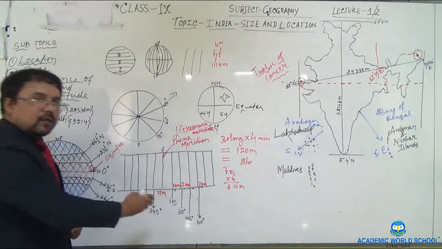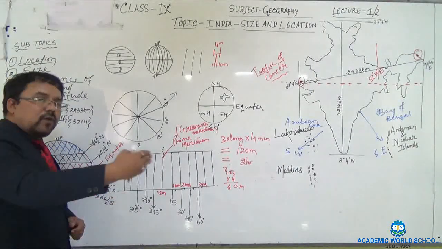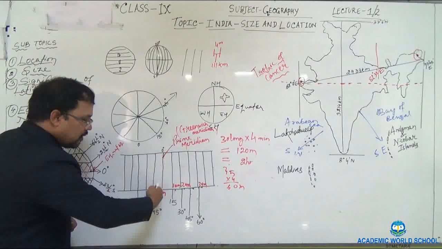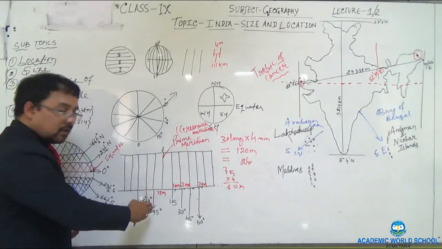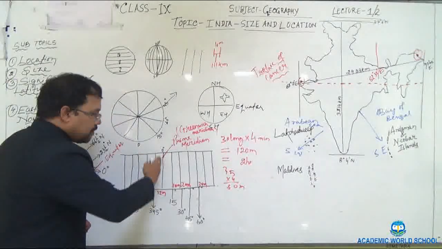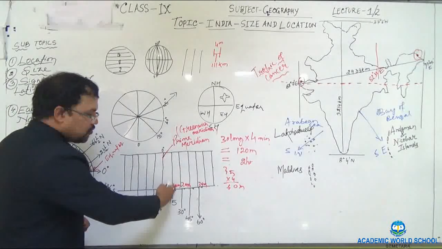So if you cover 15 longitudes, 1 hour will be added to your time. If your watch shows 12 midnight and you shift to 15 degree longitude, your watch will show 1 AM.